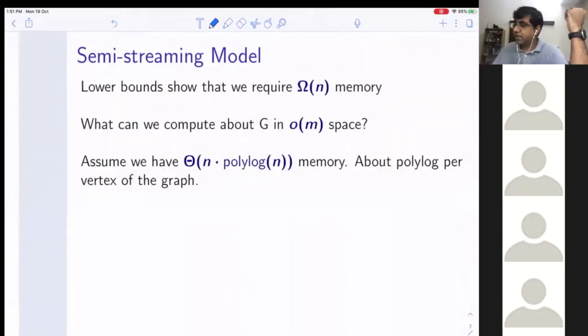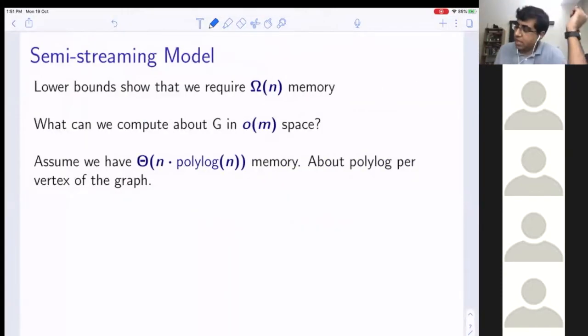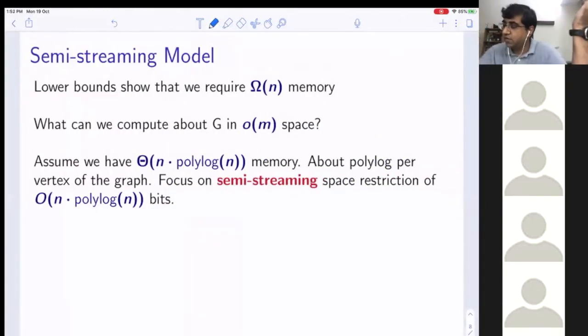This led to people assuming we have n polylog n memory, about polylog n per vertex of the graph, and focusing on semi-streaming, where the space restriction is order n polylog n. But in general, people ask all kinds of questions. All that you want is not to store the whole graph, and you still want to answer several questions.